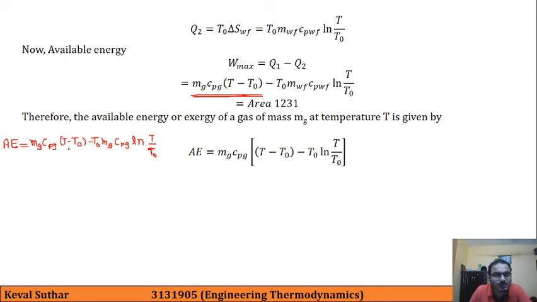Okay, so once we take mg Cpg outside as a common, in bracket we will be getting this term. Okay, so this is the part of available energy.